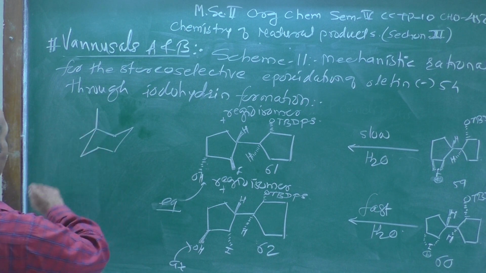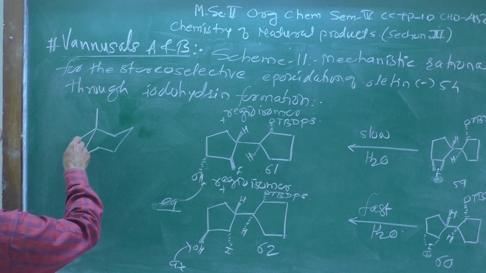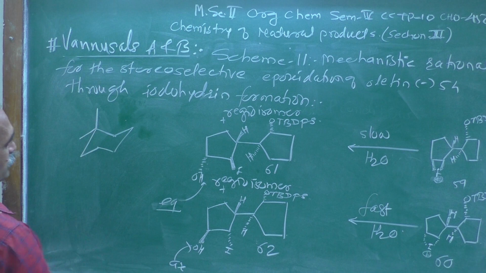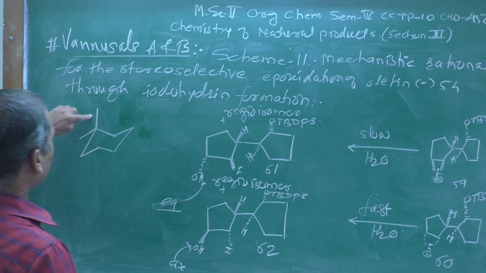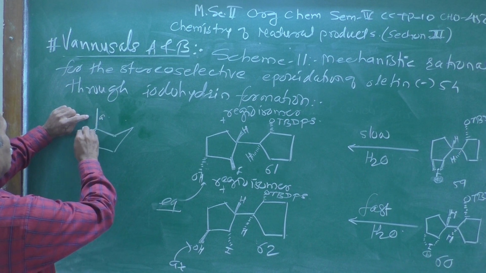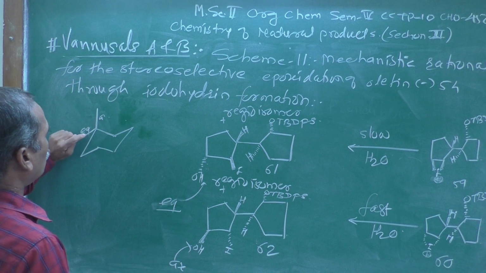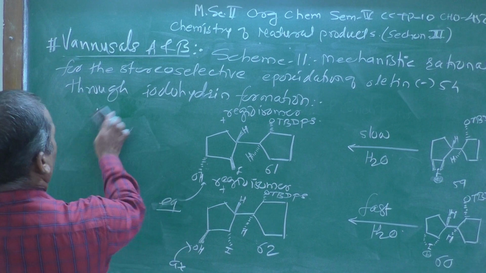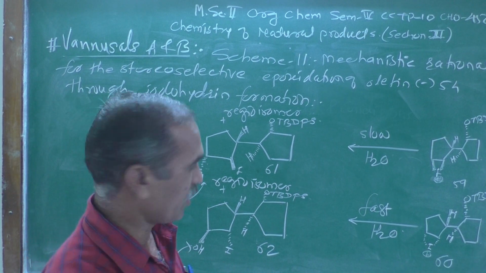Now, above bonds are represented by a thick line and below are the equatorial like this. Similarly, this is an axial and this is an equatorial below here at this particular corner and that is why I have shown it over here.